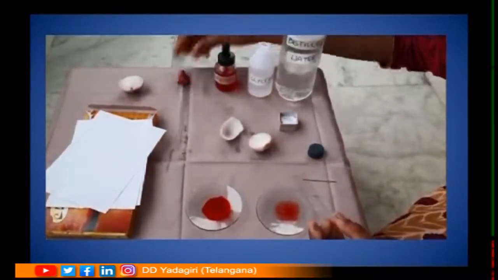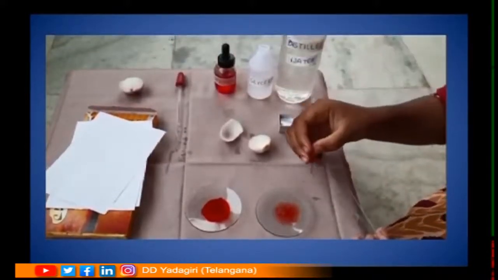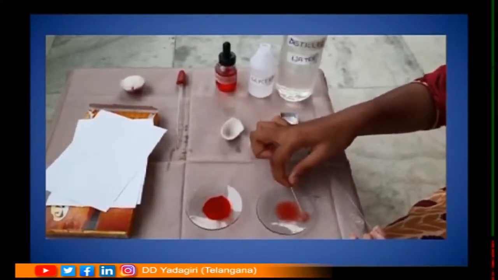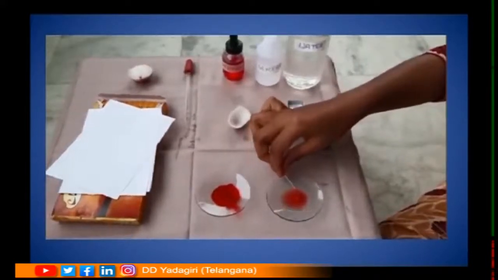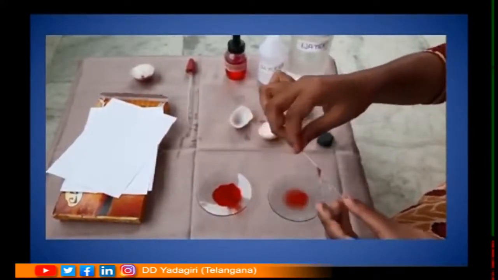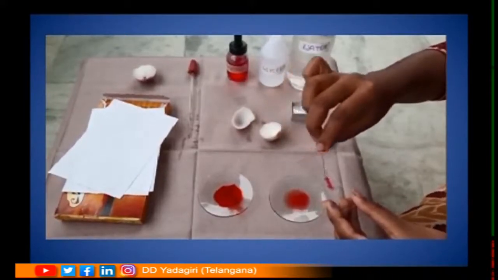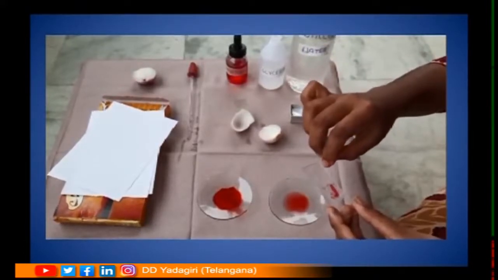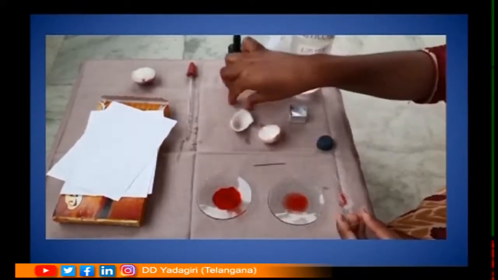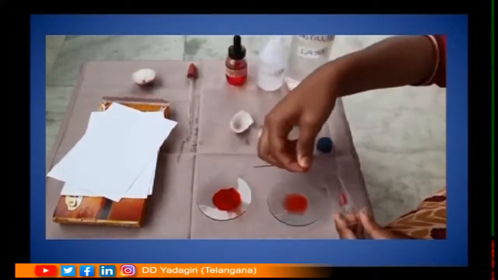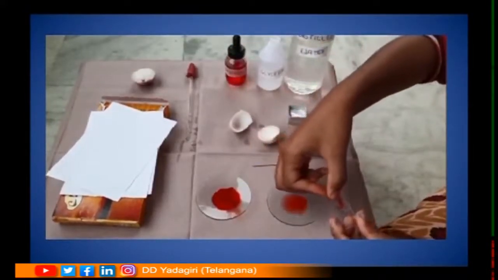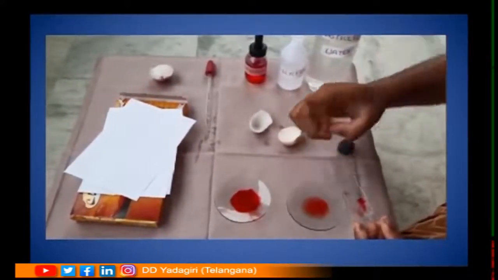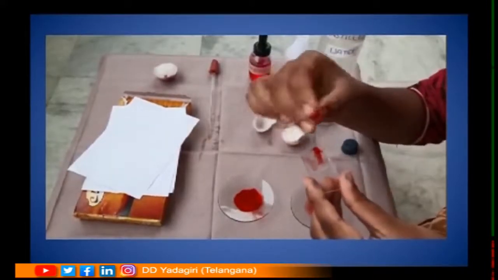Be careful, students, while doing this. Now transfer this onion peel from the watch glass and put it onto the glass slide. Spread it over with the help of a needle properly. Now take a cover slip. Put it onto the glass slide. Place it properly. Take care no air bubbles remain under the cover slip.